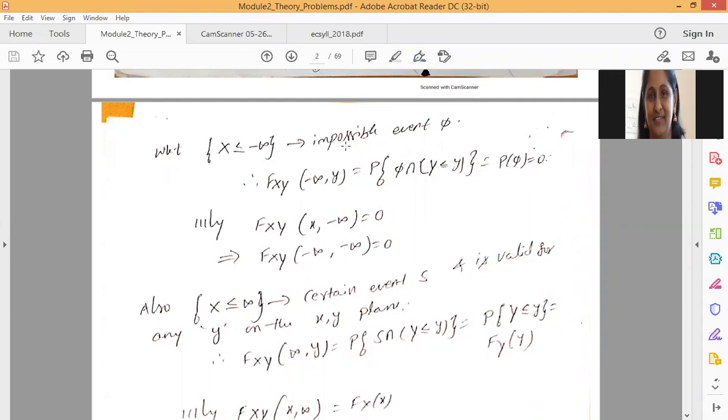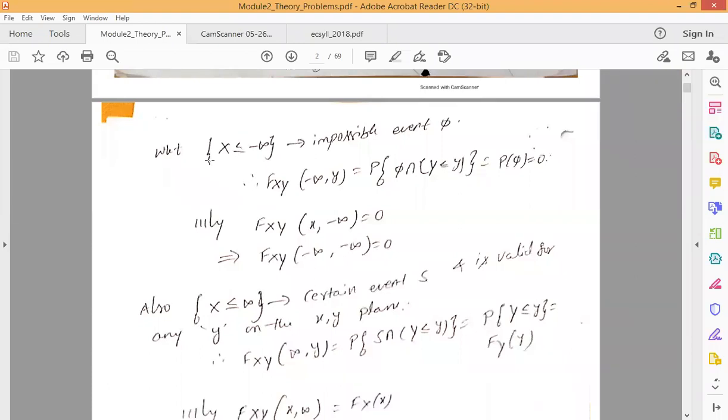So here one special case is, we can consider the random variable x less than or equal to minus infinity. Whenever you consider x less than or equal to minus infinity, this is considered as the impossible event, which is represented as phi.